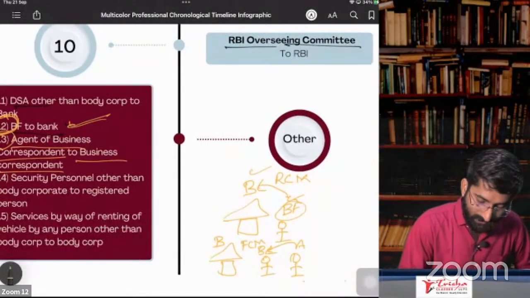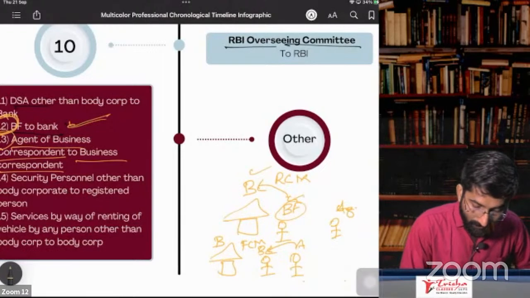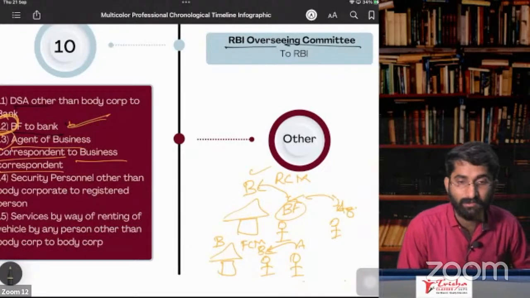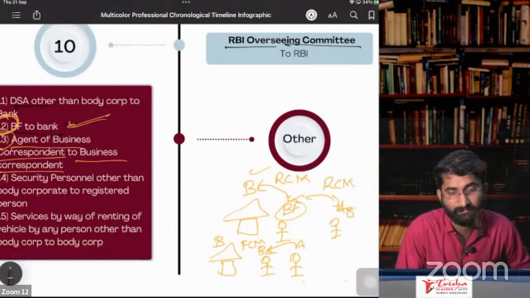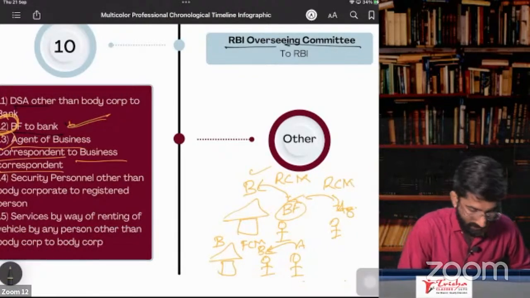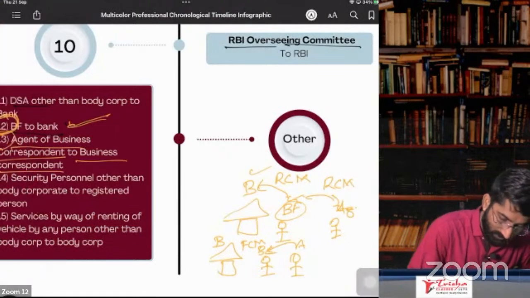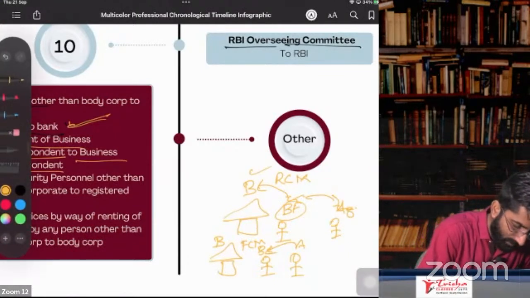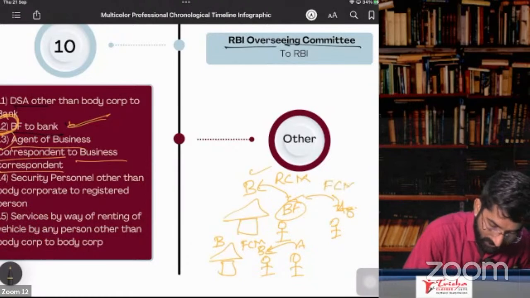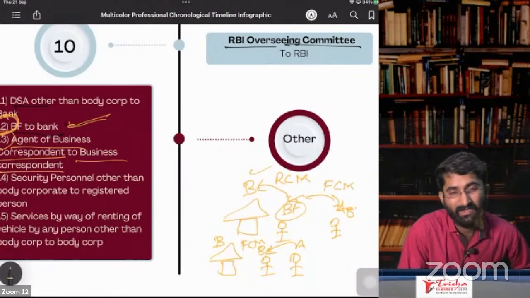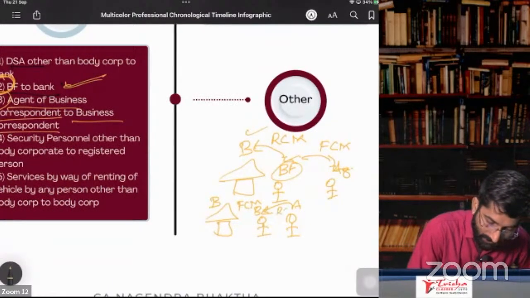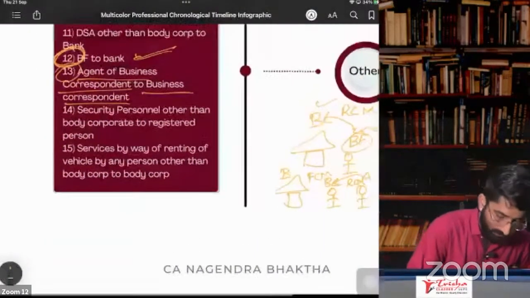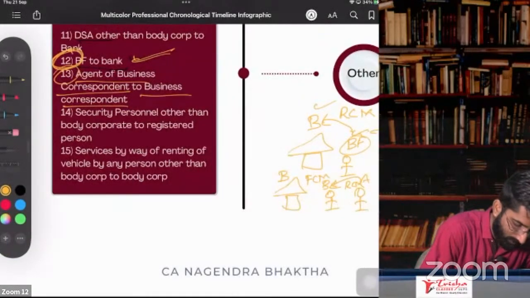Think that the business facilitator is also having one agent. Between the business facilitator and the agent, it is RCM. Oh, sorry, not RCM. It is FCM, forward charge mechanism, where the agent is paying the money. In the other case, it is RCM. Basically, people, listen to me carefully. Very important one.